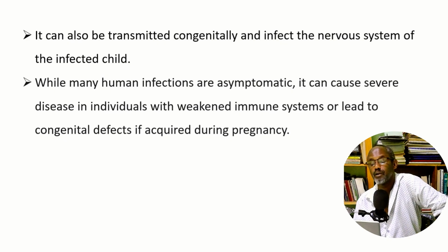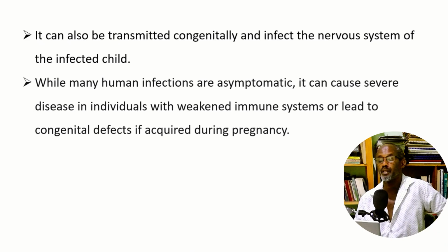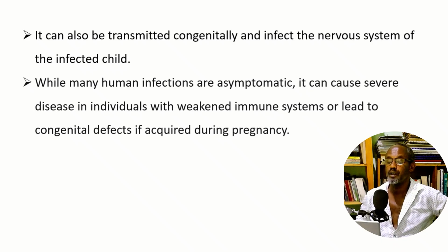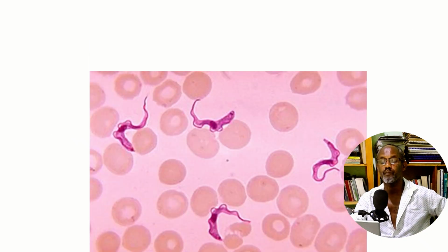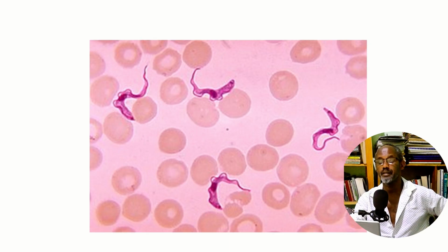That means crossing the placenta to the fetus, transplacental transmission, or it can be transmitted during natural birth through the vagina if the parasite is in the mucous membrane of the mother's vagina. You can see this is a parasite, Toxoplasma gondii.